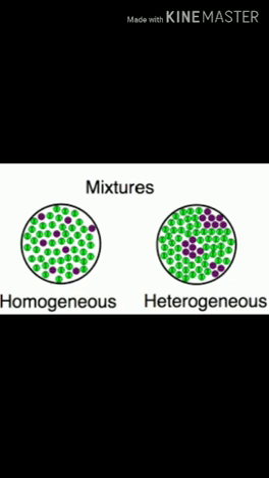A mixture retains the properties of its components. Example, in a mixture of iron filings and sulfur, both retain their own characteristic properties, that is, iron is still attracted by a magnet and sulfur remains as a powder.